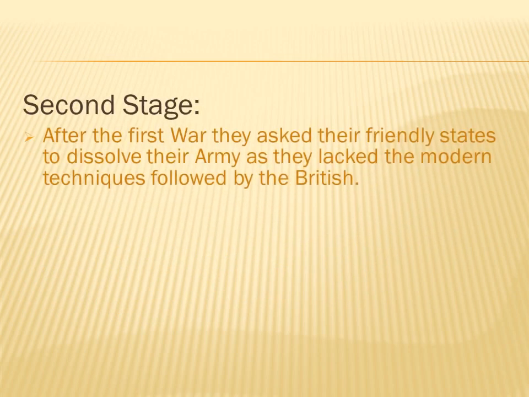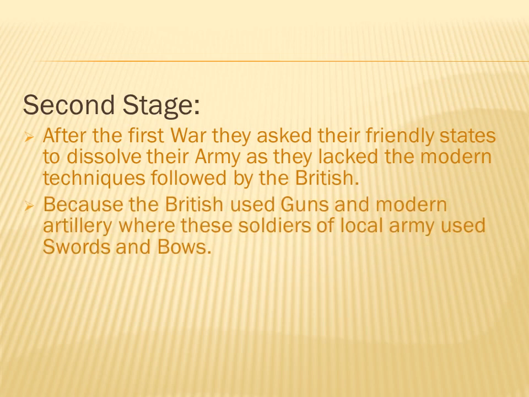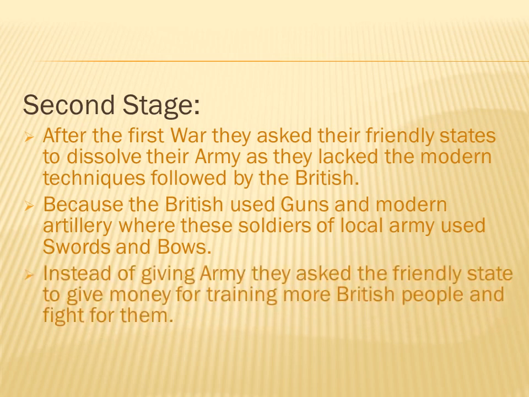Second stage. After the war, they asked their friendly state to dissolve their army as they lacked the modern techniques followed by the British. Because the British used guns and modern artillery, whereas the soldiers of the local army used swords and bows. Instead of giving an army, they asked the friendly state to give money for training more British people to fight for them.